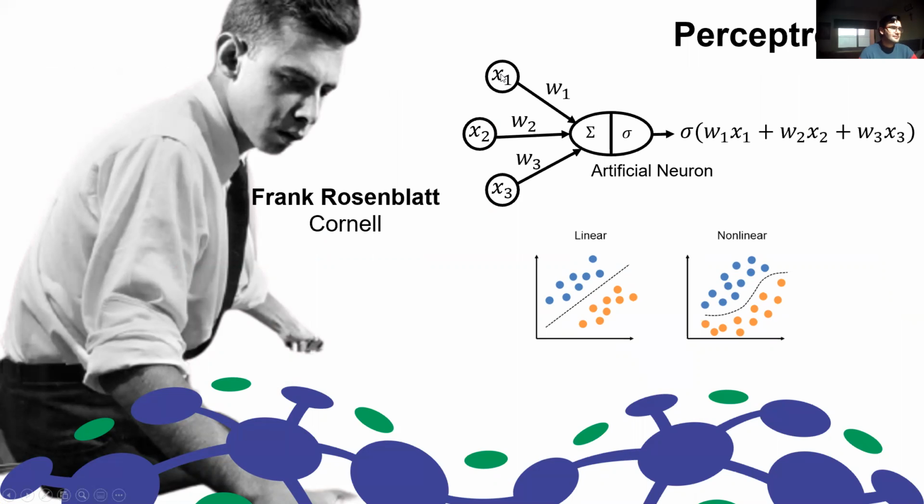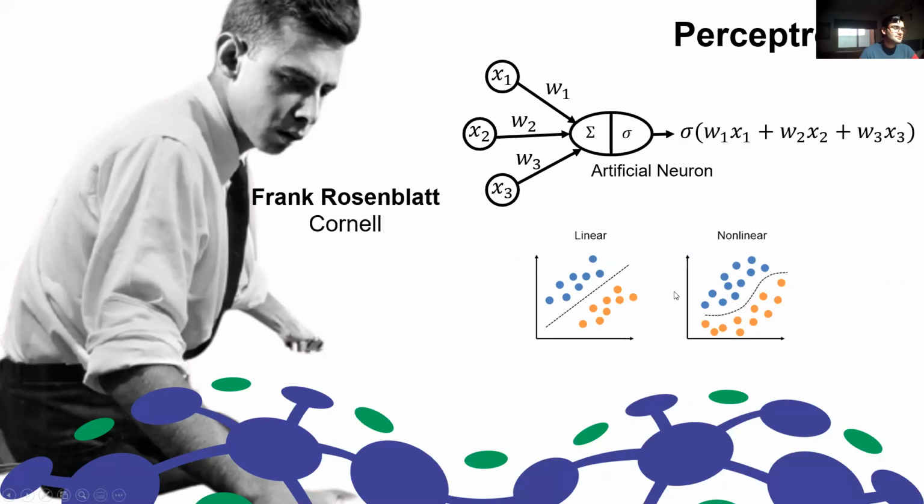It takes data, which can be represented, for example, by three attributes, x1, x2, and x3. This is just an example. And the perceptron computes a linear combination of these features. In this case, based on the weights W1, W2, and W3, we're going to have this equation, which is very similar to a linear regression. This allows us to generate a linear separator in data, just as in the plot on the left side.